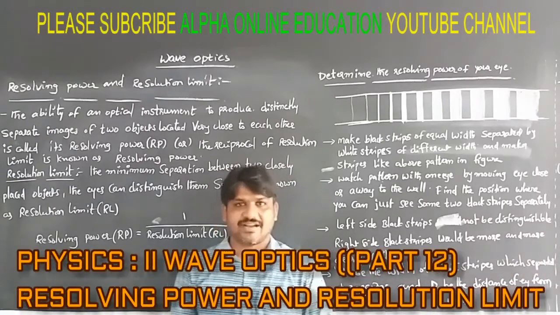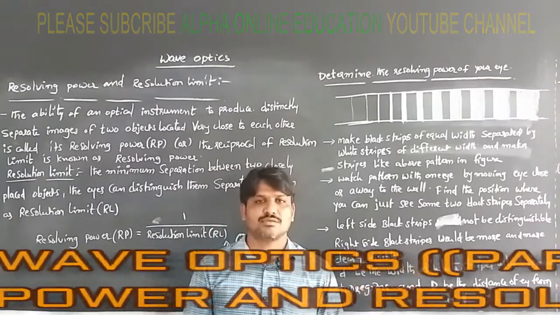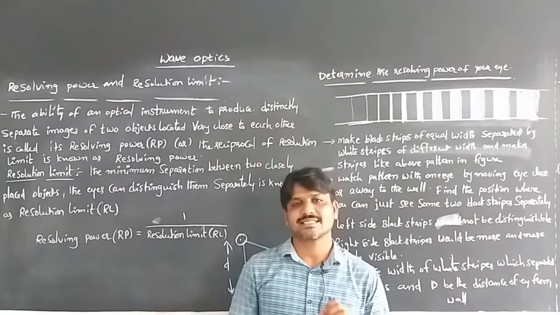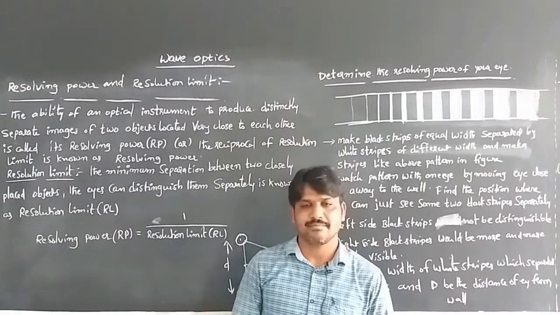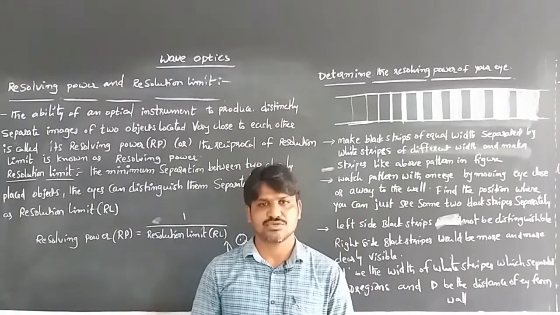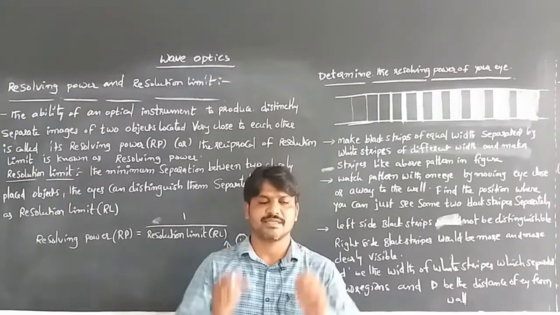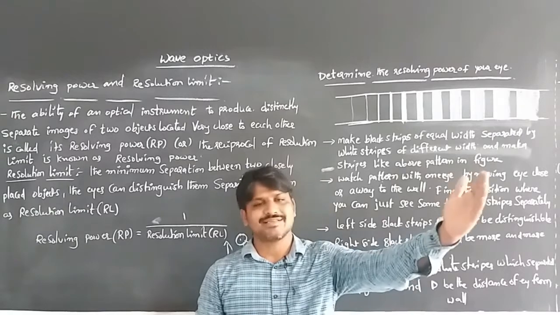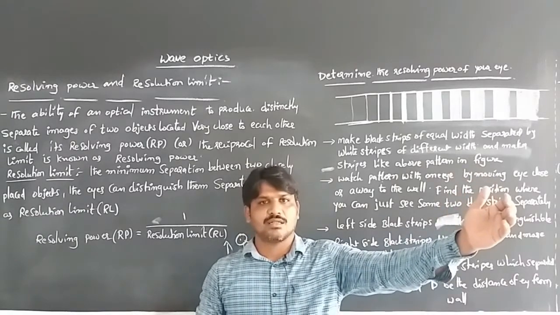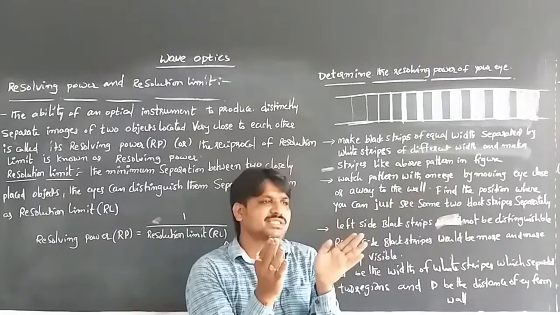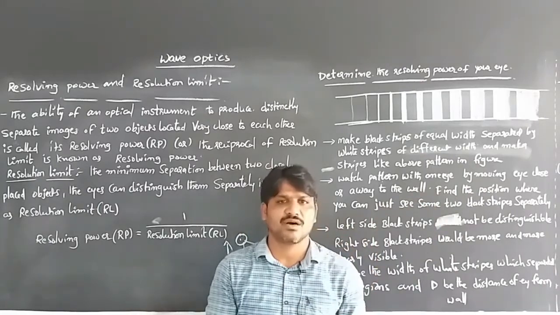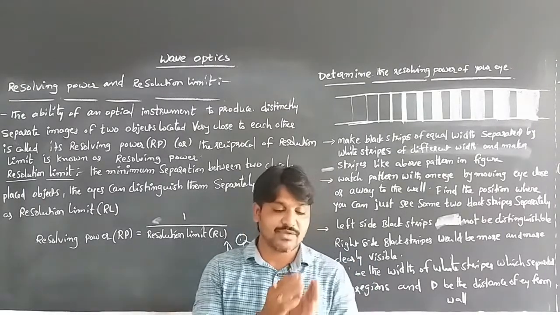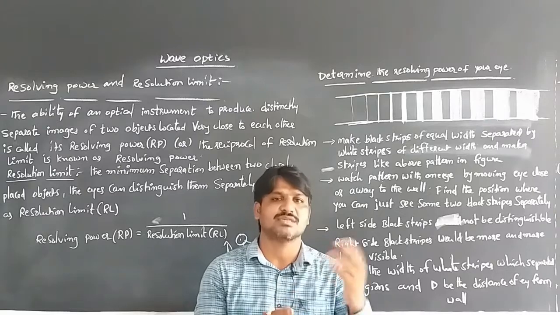Now we are going to discuss the resolution limit, or resolving power, of our eye. What is meant by the resolution limit or resolving power of the eye? Normally, if we see long-distance objects, then we can't distinguish them separately if there are a number of objects. But whenever we get close to those objects, then we can easily distinguish them and say separately how many they are.